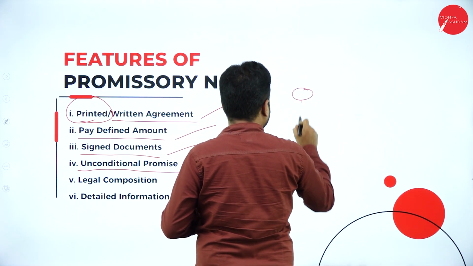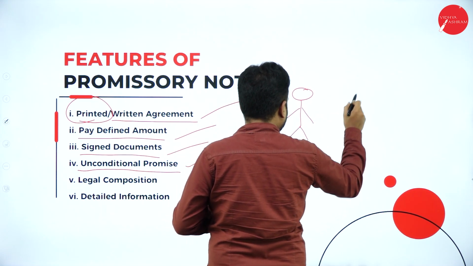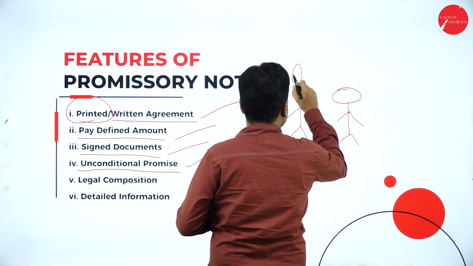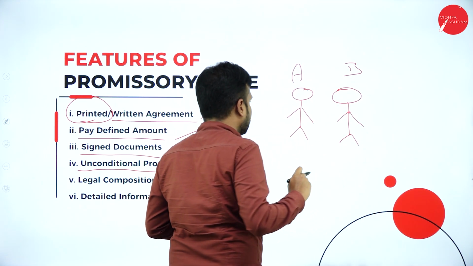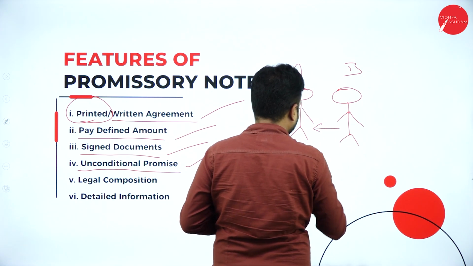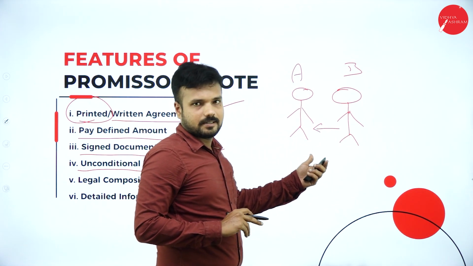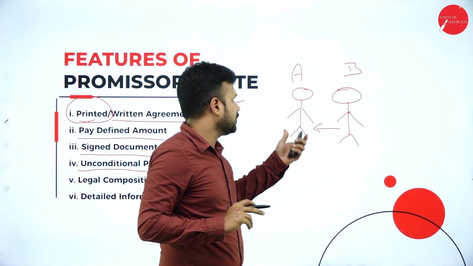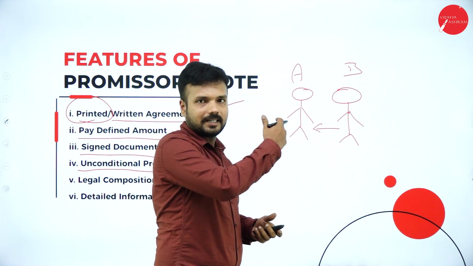There are two parties, Mr. A and Mr. B. What happens? Mr. B should pay 10,000 rupees to Mr. A because he had borrowed it as a debt from Mr. A. He is liable to pay 10,000 rupees.